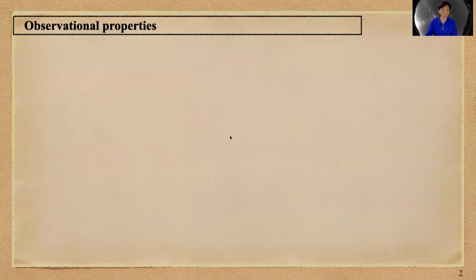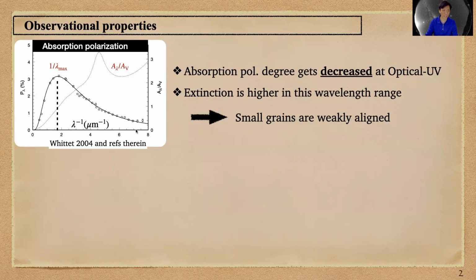How about the observational properties? First, for the absorption polarization, I show you the polarization degree on the y-axis as a function of inverse wavelength on the x-axis. Observations are shown as circles, overlaid with the extinction curve. What we can see from the figure is that the absorption polarization degree decreases towards shorter wavelengths, let's say UV and optical, but the extinction is high at these wavelengths. Therefore, the small grains are quickly aligned.